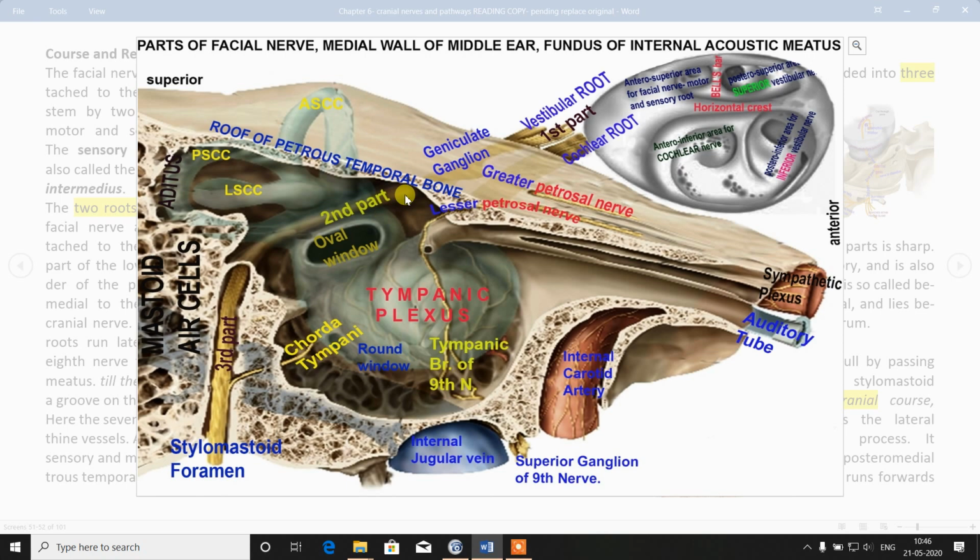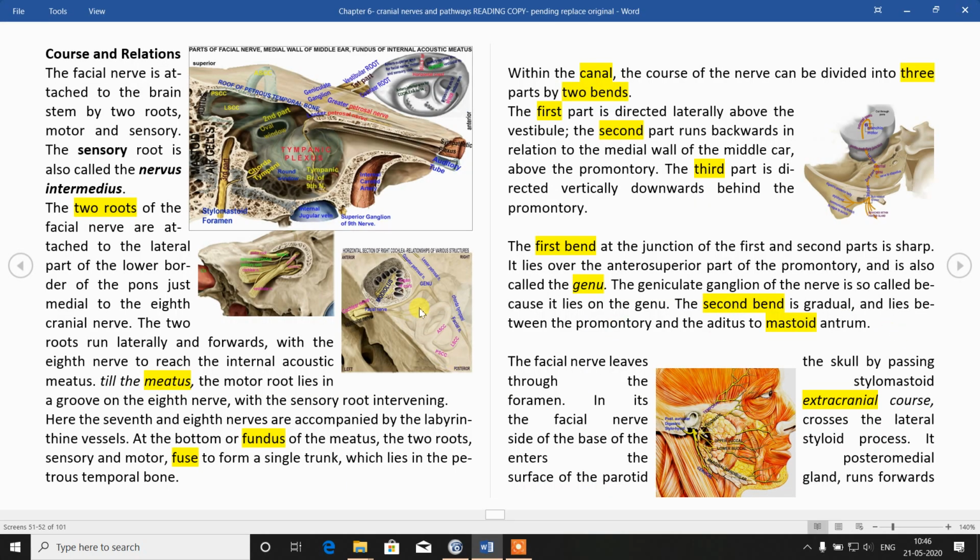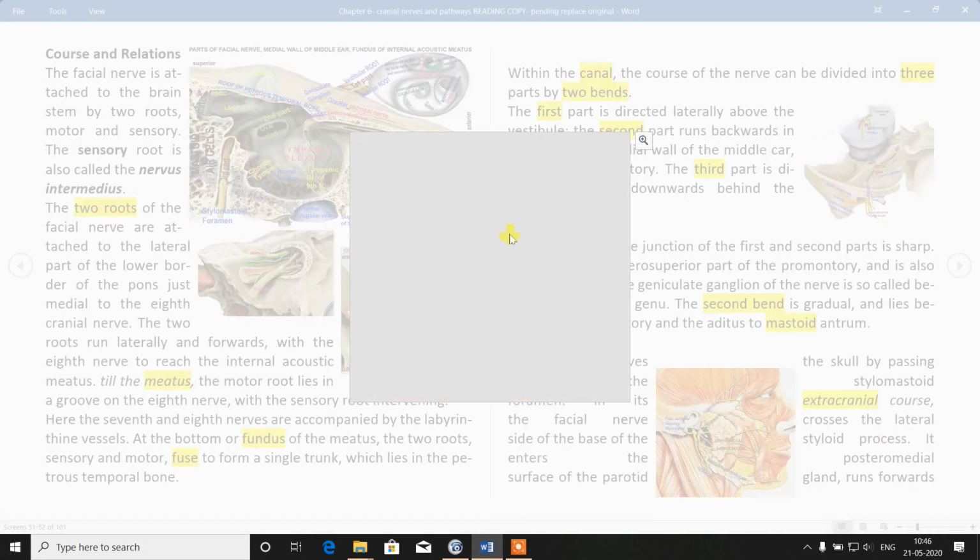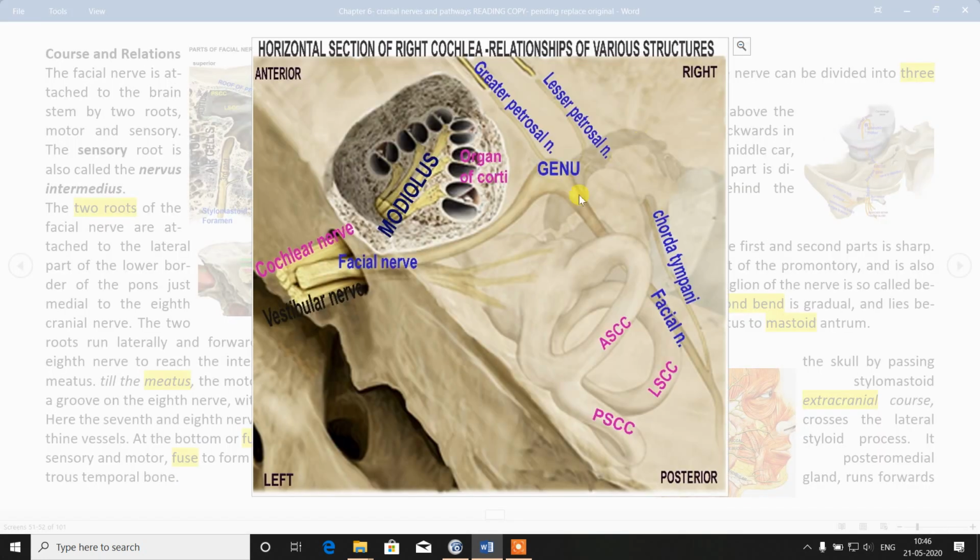So here are the branches. This is the internal acoustic meatus, in an oblique section, so this is anterior, posterior, right and left.